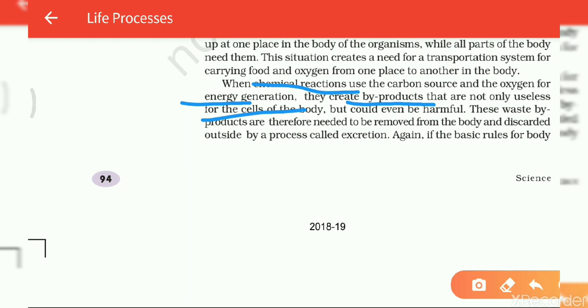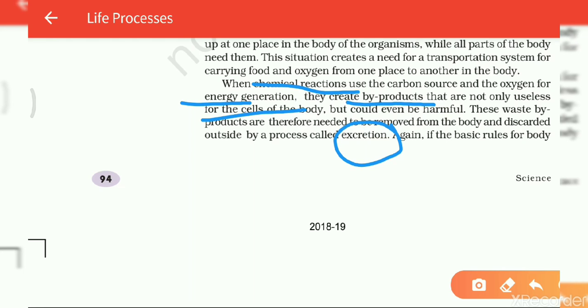These waste byproducts therefore need to be removed from the body and discarded outside by the process called excretion. Now students, in this paragraph they are talking only about excretion. Excretion is the process in which waste product comes out from our body. Or we can say that excretion is a process in which the waste materials produced in the cells of the body are removed from the body.